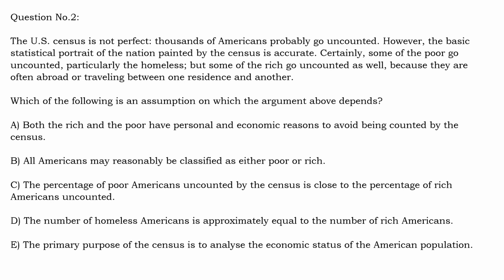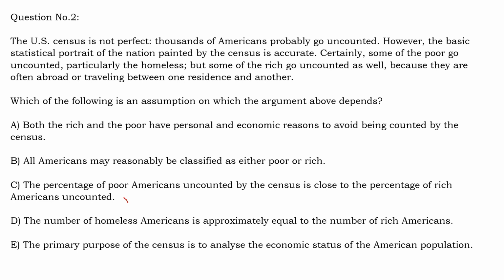So what is the assumption? If the final effect should be the same, what should be needed? The number of poor people who are excluded from the census should be equal to the number of rich people who are excluded from the census. That is when the final result should balance, or there should not be any effect on the final result. So very clearly you can say what should be the answer?